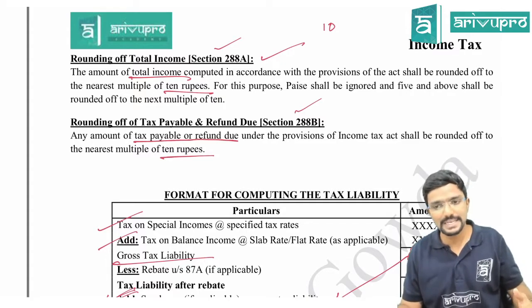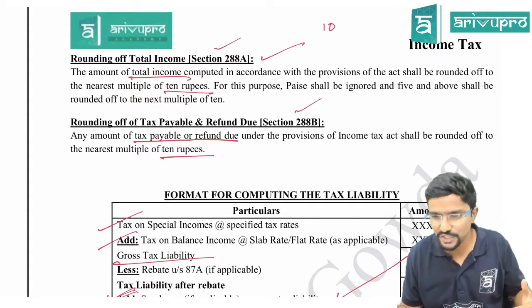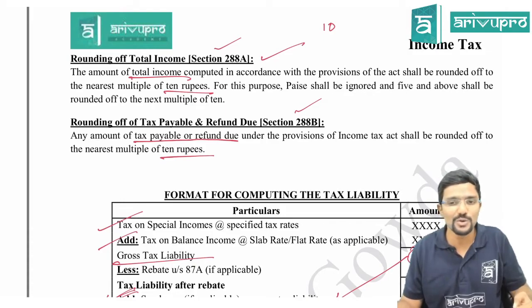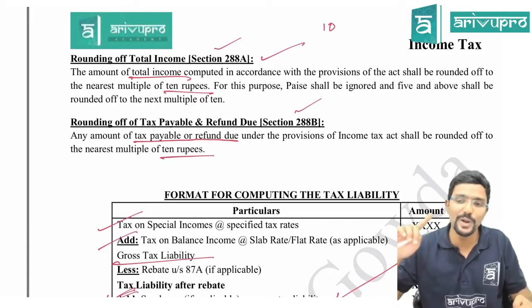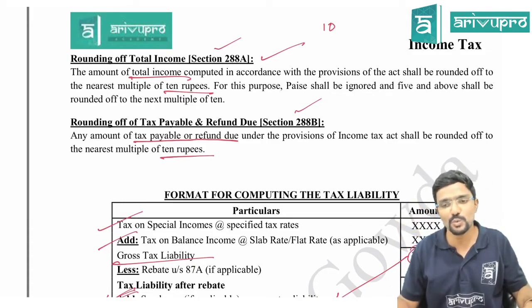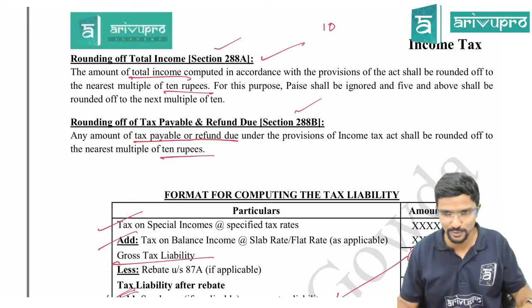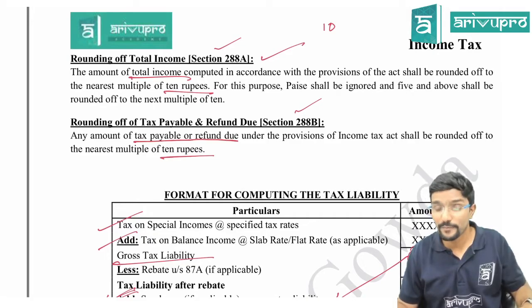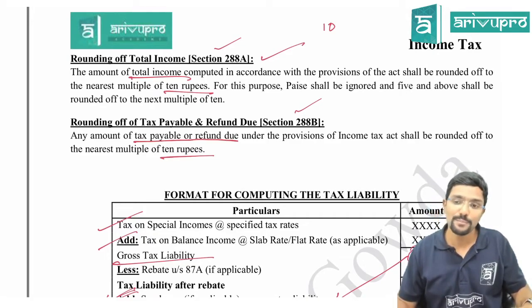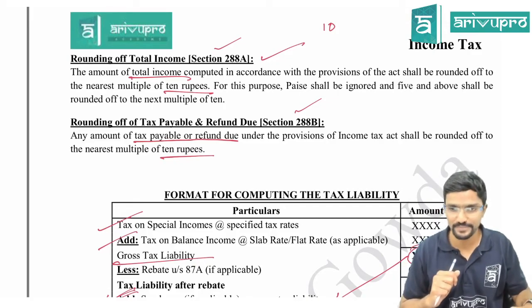See, guys, try to remember sections from Executive only, because your goal is not only to clear Executive but to get qualified. If you want to get qualified, you have to pass your Professionals also. So if you want to pass Professional or get qualified, please start preparing from now only.